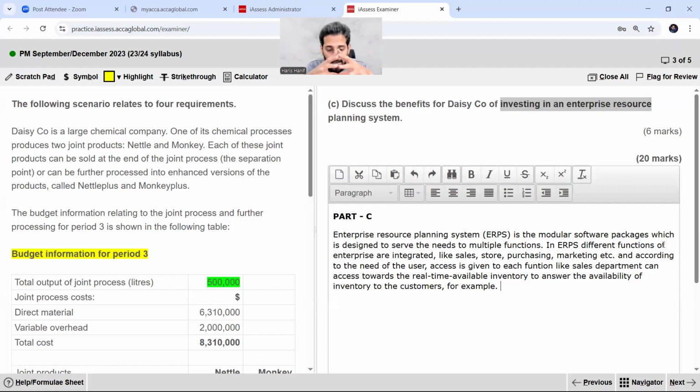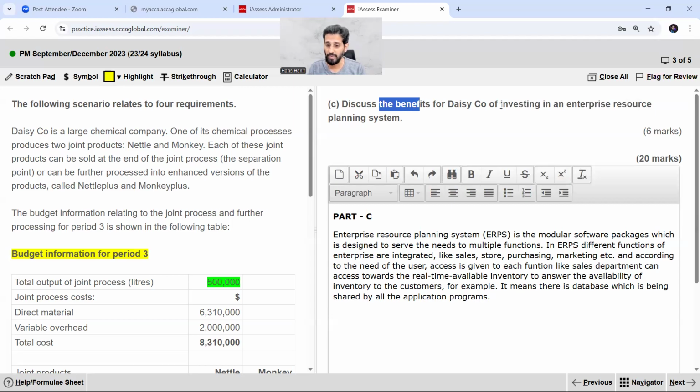Now one more important point: this integration is achieved by setting up a database which can be shared by all of the application programs. It means there is a database which is being shared by all the application programs, right? So what I had written, I see that there are 6 marks, and the question says discuss the benefits of investing.